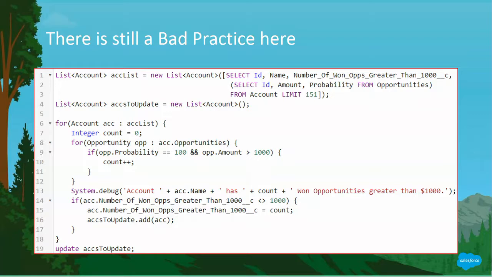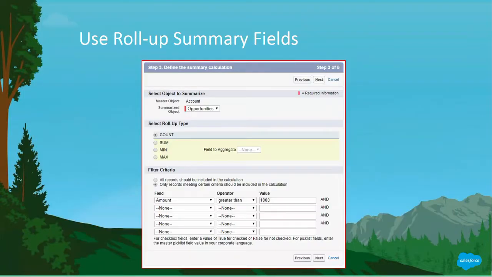But still, we have a bad practice here. The code isn't broken or anything like that. It's going to run, and it's going to run correctly. But the problem is that we are not taking advantage of the platform. We always have to know when to use code or when to use clicks. In this case, we can use a roll-up summary because the account is a master detail with opportunity. With a roll-up summary, we can specify the filter, for example, the amount that has to be greater than $1,000.